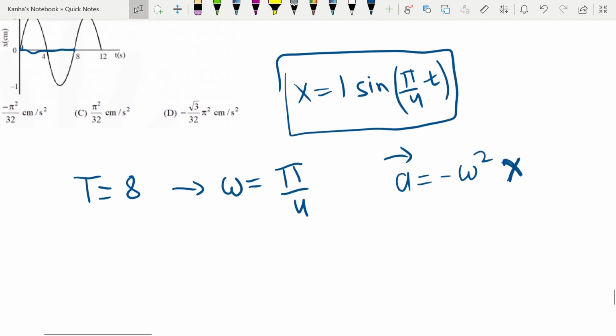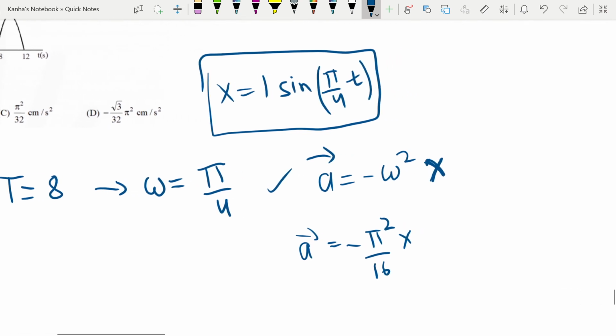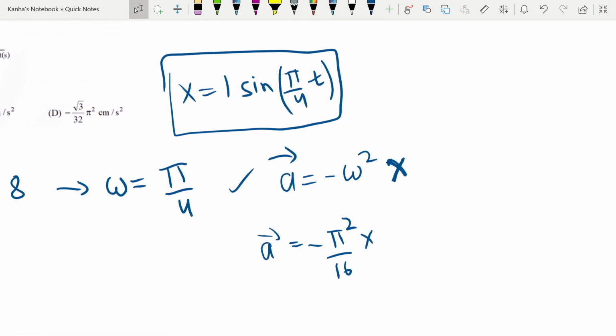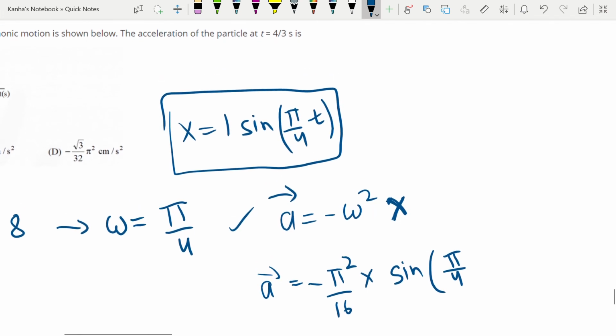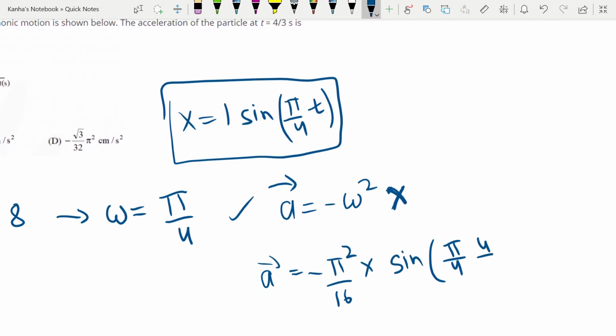So using this formula, I can write my acceleration is equal to negative of pi square by 16 into what is x? It is sine of pi by 4 into t. Now here the t is given to be 4 by 3 seconds. So I am left with sine of pi by 3 inside.